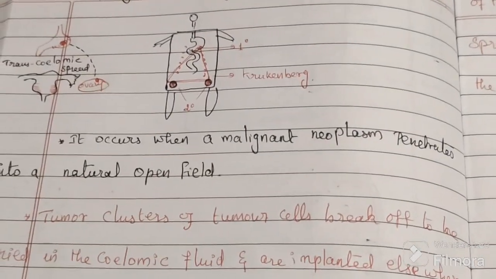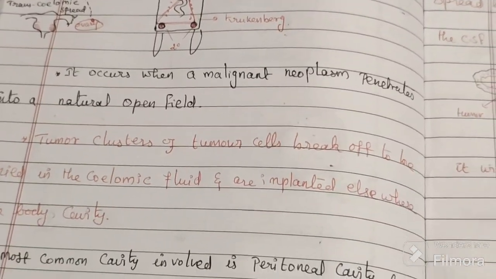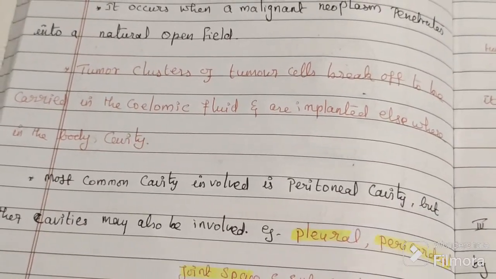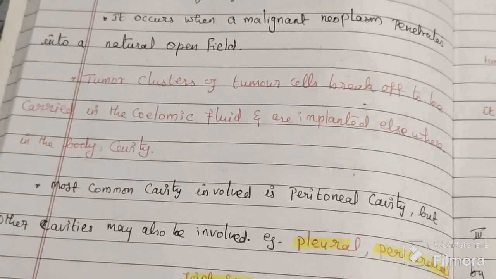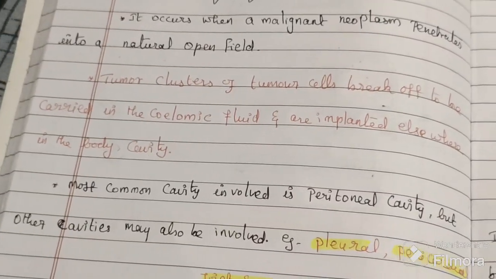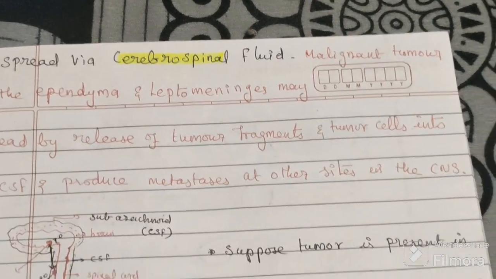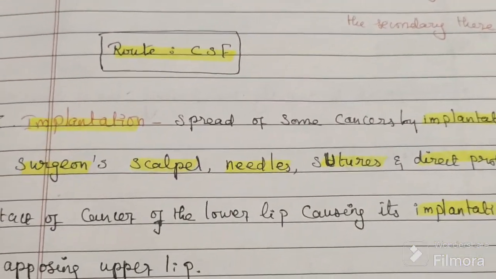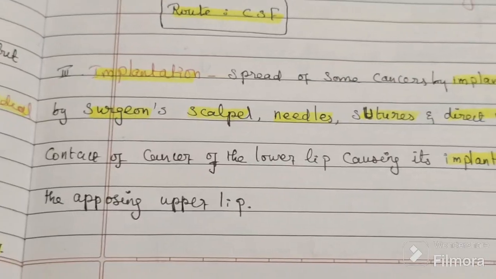So what are the three routes? We studied lymphatic, haematogenous, transcoelomic. In transcoelomic we have three. First one is through cavity, Krukenberg, through cavity. Second one is CSF. Third one is implantation via surgeon's scalpel. These are the three routes.